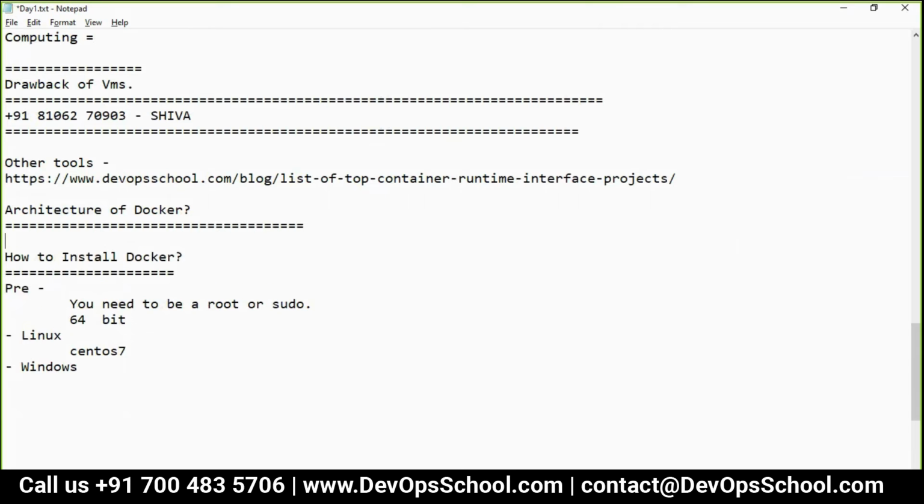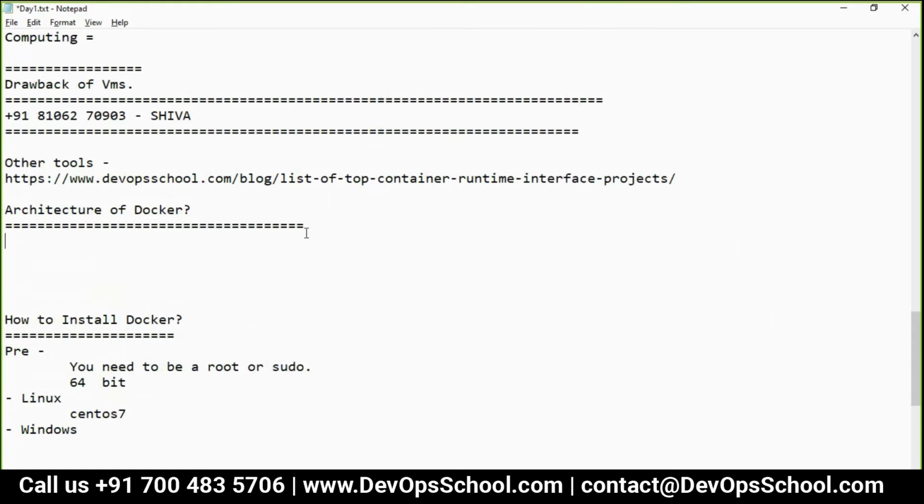So architecture of Docker. Let's understand this. We have a human who interacts with the Docker client. After this, the Docker client communicates through REST API to the Docker daemon. So the human interacts with the Docker client, and the Docker client interacts with the Docker daemon through REST API.